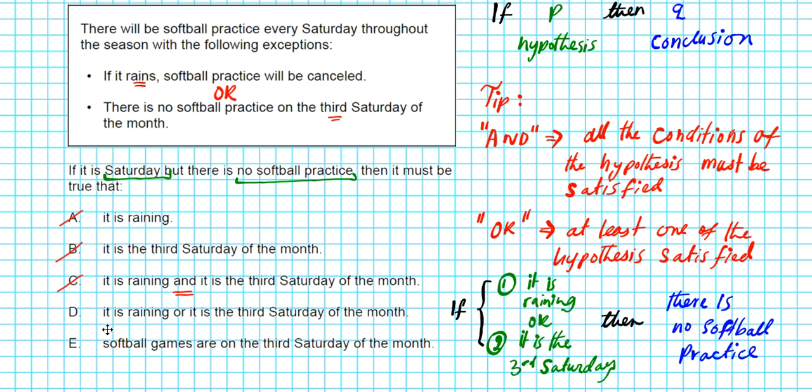Okay, and if you take a look at option D, it is raining or it is the third Saturday of the month. That is exactly what we have here. So we can clearly see that the correct answer is option letter D.